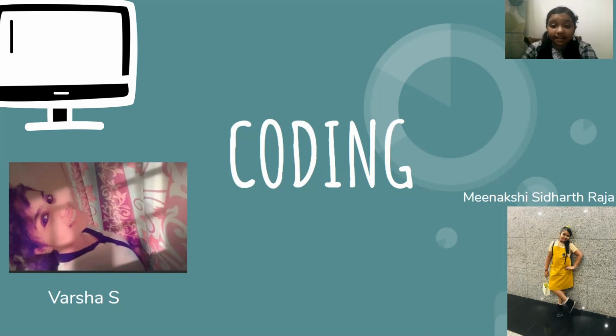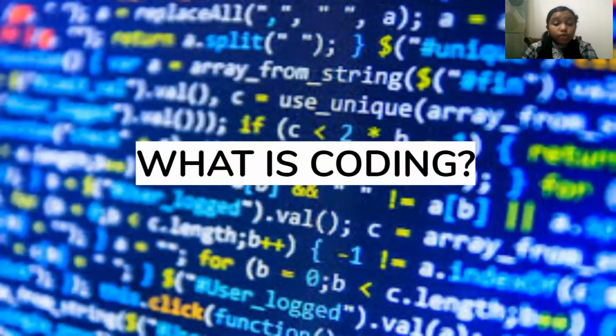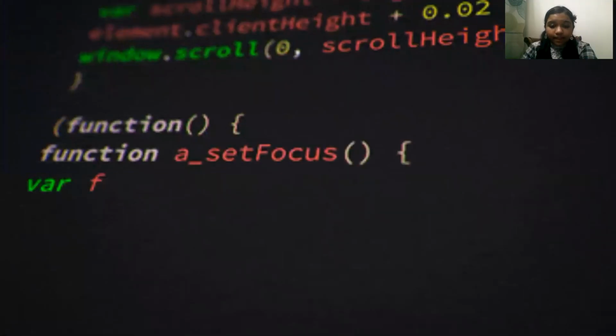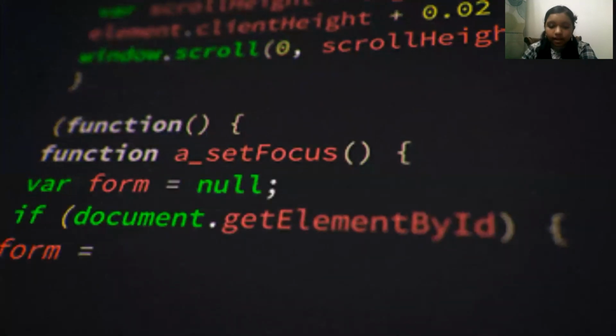So before we start, first let's understand what is coding. Coding is the process of assigning a code to something for classification or identification. In simple words, coding or programming is the process of creating instructions for the computers using programming languages.